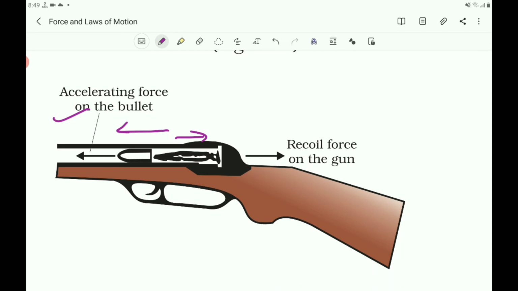Since the gun has a much greater mass than the bullet, the acceleration of the gun is much less than the acceleration of the bullet. The mass of the bullet is less than the mass of the gun, therefore the acceleration of the gun is much less than the acceleration of the bullet.